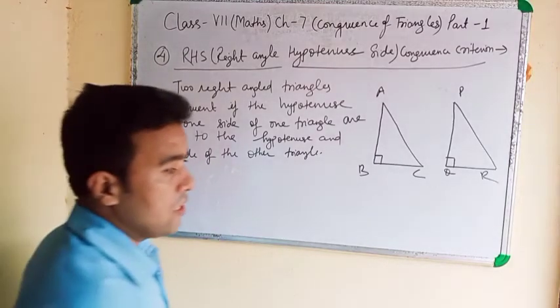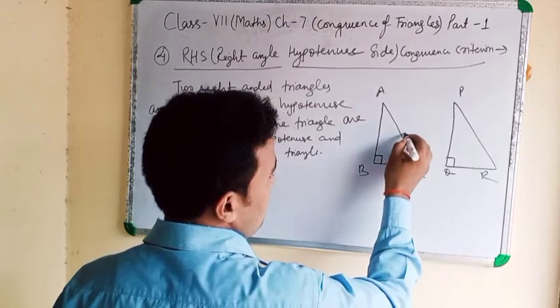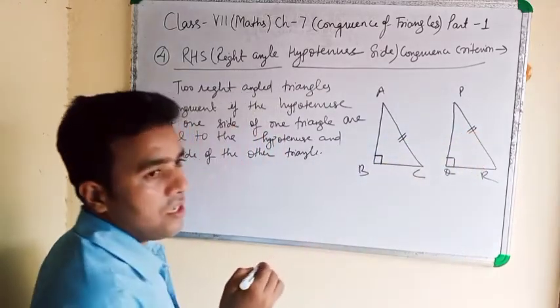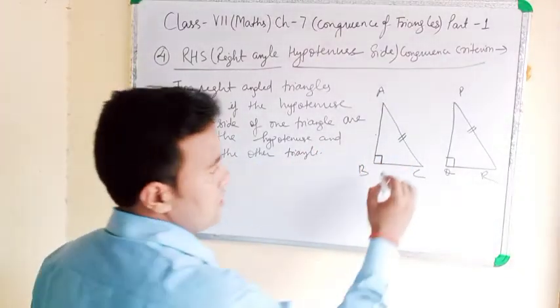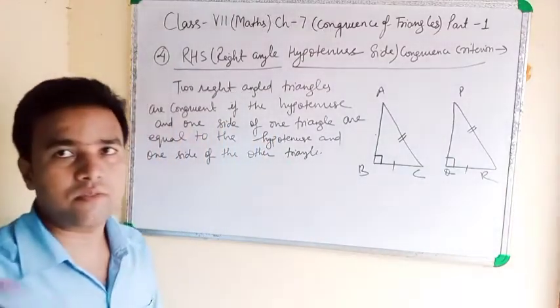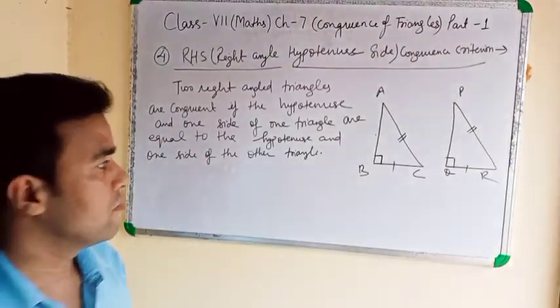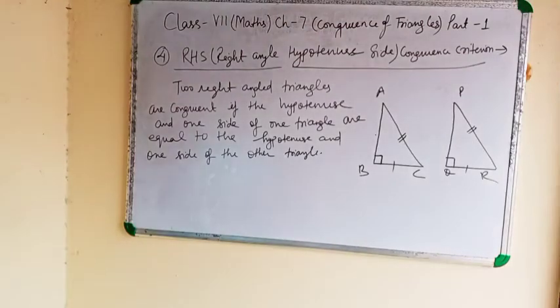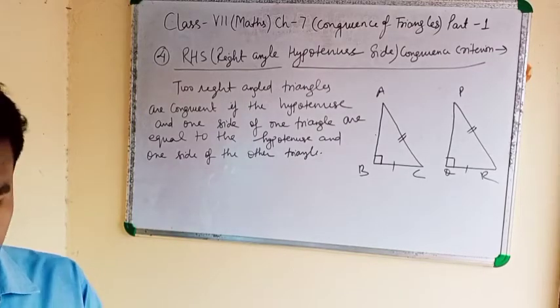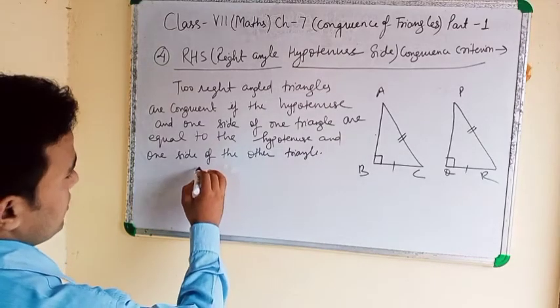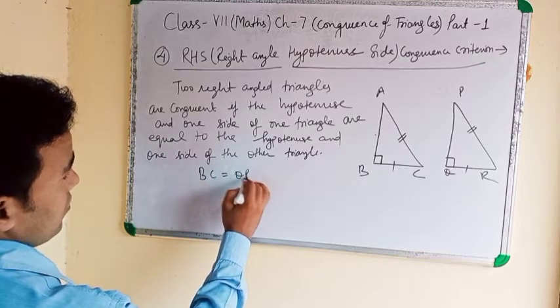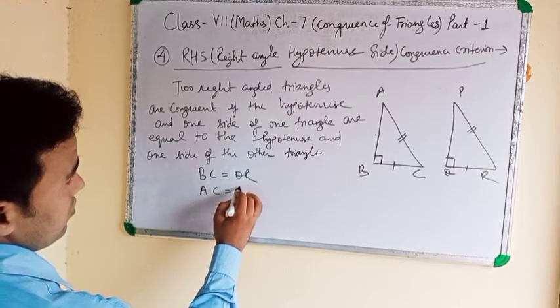Clear? Means it is a 90 degree, it is a hypotenuse. Clear? One side means you can take any one side. Suppose that we have taken this, it is a base. Means we can write here in RHS, BC equal to QR, AC equal to PR.